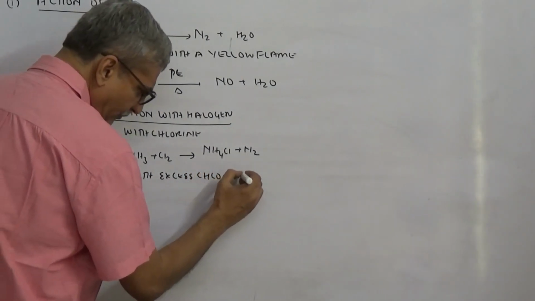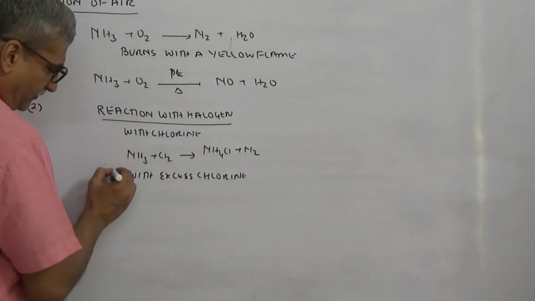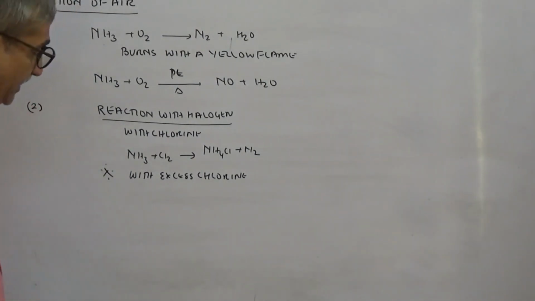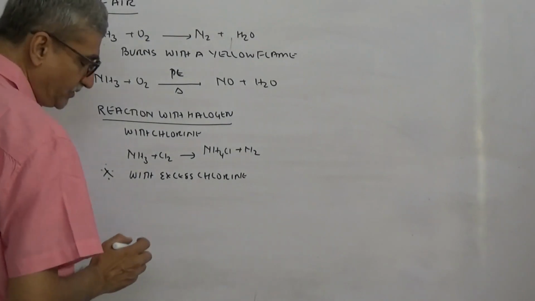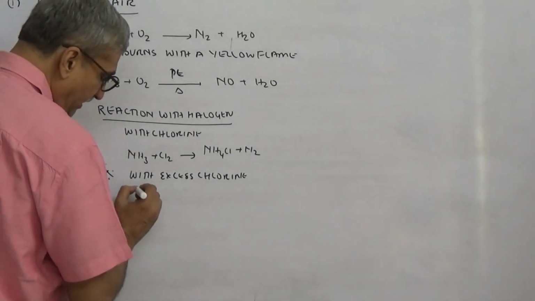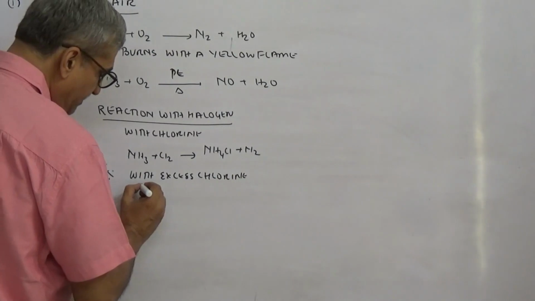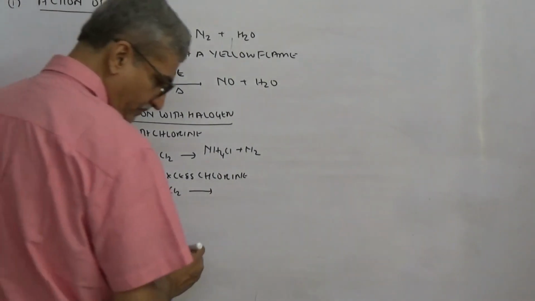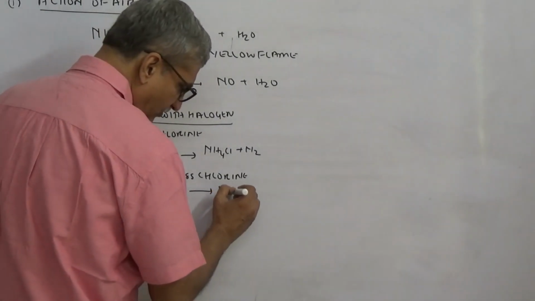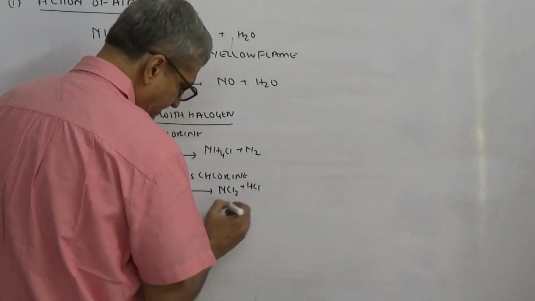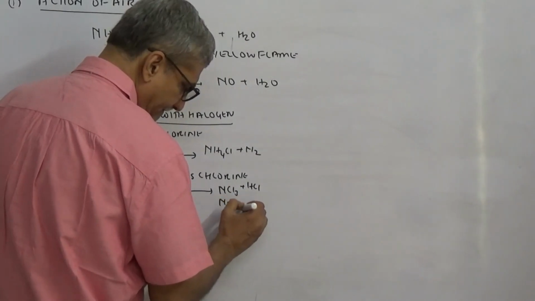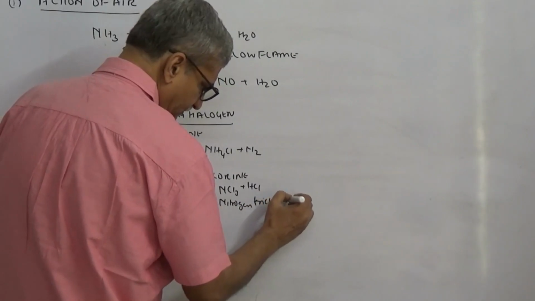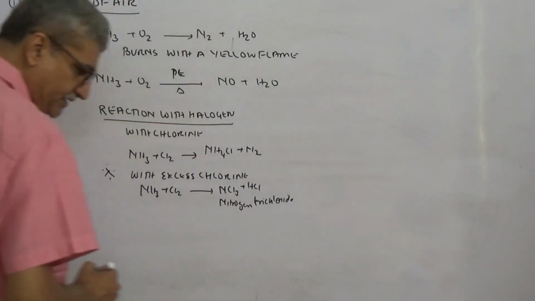But with excess chlorine, this is an important reaction from the point of view of any entrance exam, because the moment they say chlorine, you have to be very careful. Are they talking about chlorine or excess of chlorine? Ammonia reacts with excess of chlorine, and it forms NCl3, nitrogen trichloride, plus HCl. This is a different reaction. Is this clear?